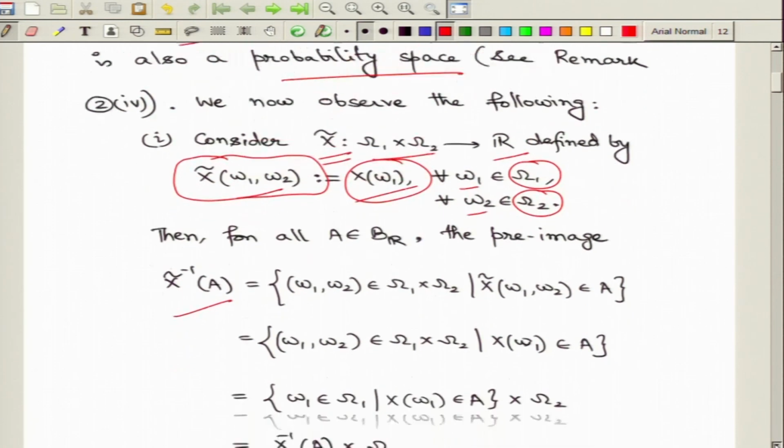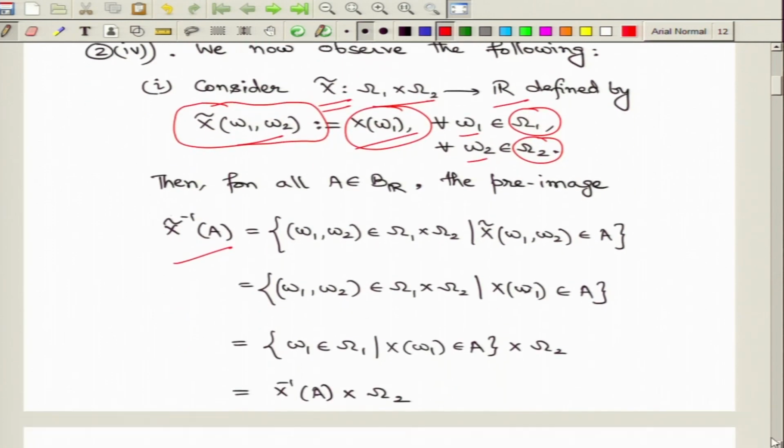Now, to check the measurability, we will look at the pre-images of Borel sets under this mapping. Let us say capital A is some Borel subset of the real line, then X tilde inverse of A, the pre-image of A under the mapping X tilde, is defined in this way: we look for all points in the domain such that X tilde of those points lands in the set capital A. So, that is just the definition.